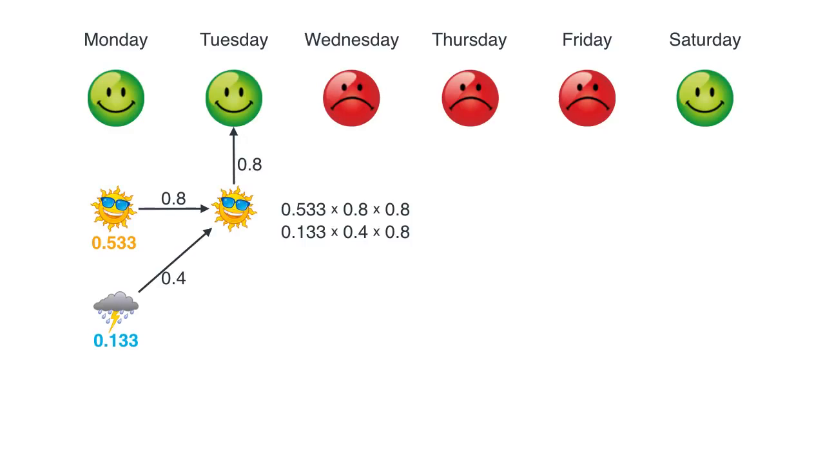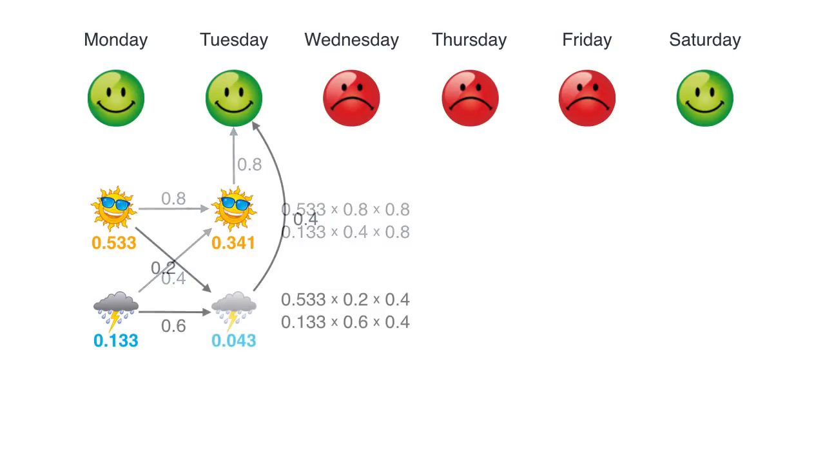That's really because we're going to only record the bigger one. And the bigger one here is actually the first one that gives us 0.341. So let's record a 3.1 there too. And now let's look at what happens when it is rainy.